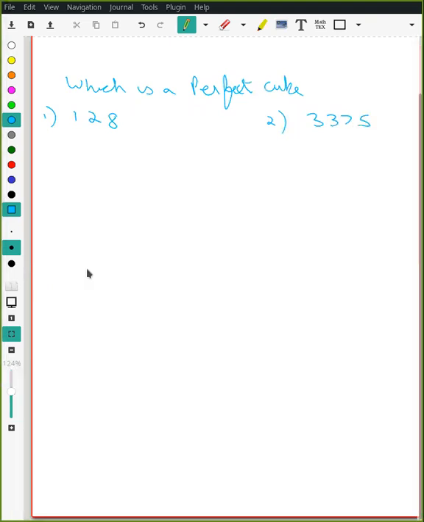So Ramya, 3375. Siddhant Singhal, tell me, 128, is it a perfect square and how do I find that out?